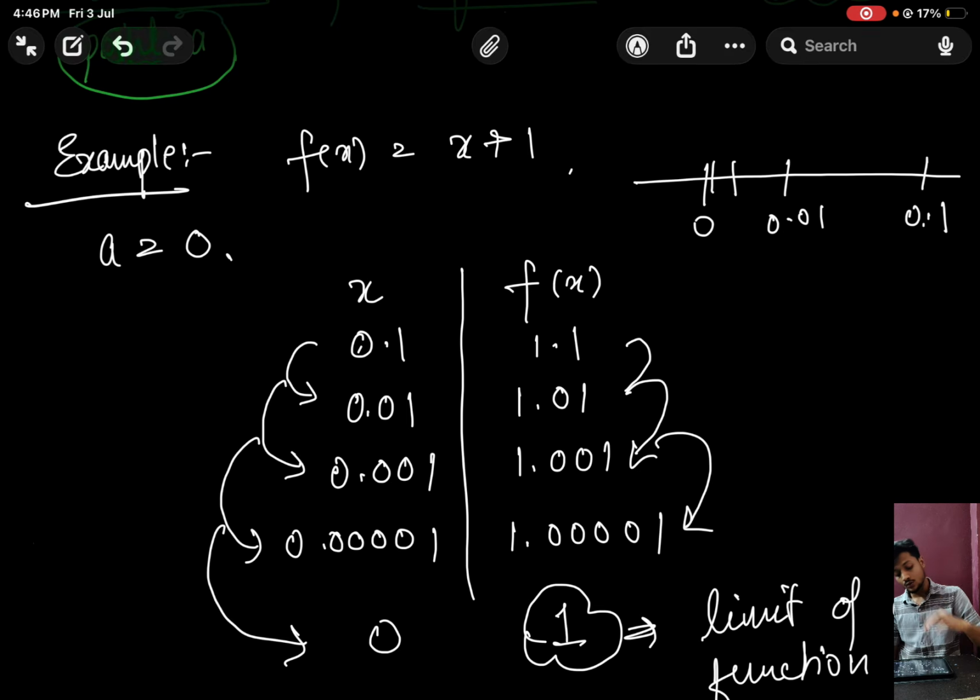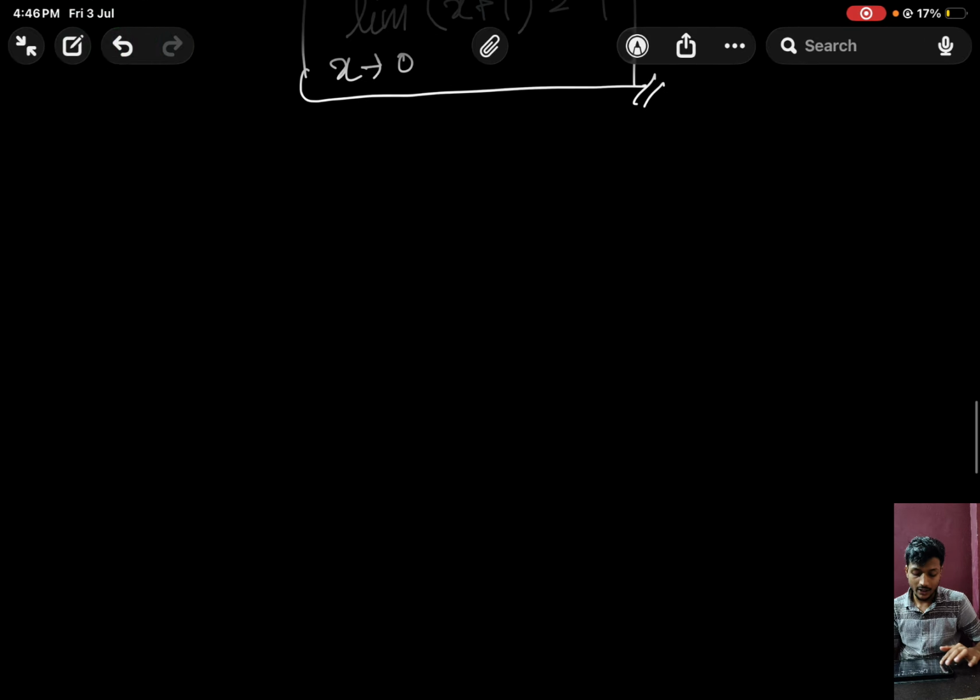Okay, so this is the idea behind limits, and this is why we need limits, to understand or to know the behavior of a function better. Okay, so let's understand geometrically too, how we can visualize it geometrically.